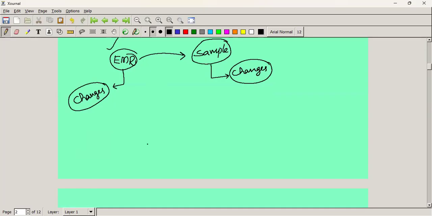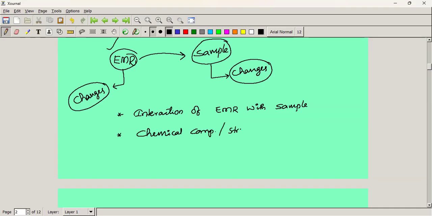Spectroscopic studies are nothing but the study of interaction of electromagnetic radiation with a sample. In spectroscopic studies, we can find out the chemical structure, skeleton structure, chemical composition. That is the definition of spectroscopy.